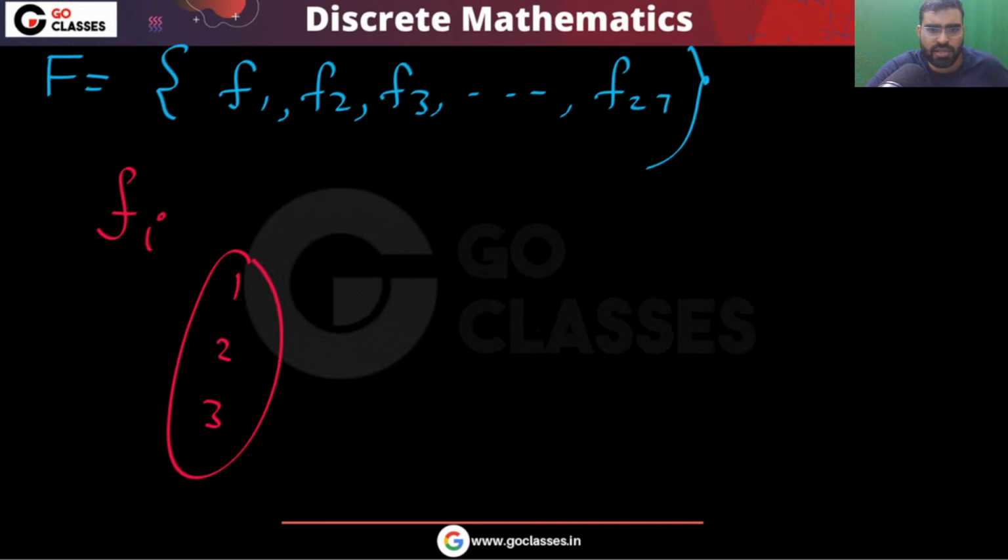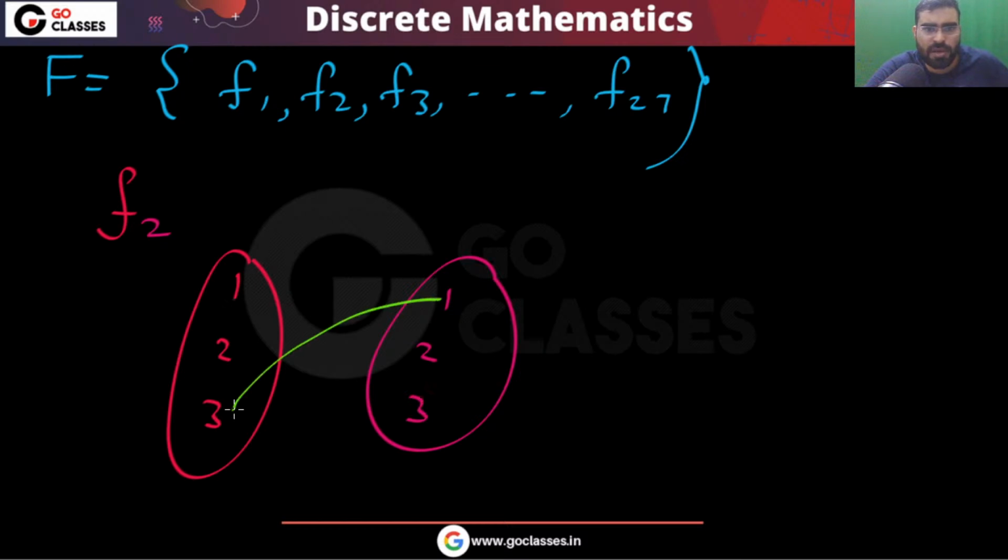Similarly, you can take more. For example, let's take f2. Maybe in f2, 3 is mapping to 1, maybe 1 is also mapping to 1, and maybe 2 is mapping to 3. So this is your f2. In this f2, you can notice that 3 is mapping to 1.